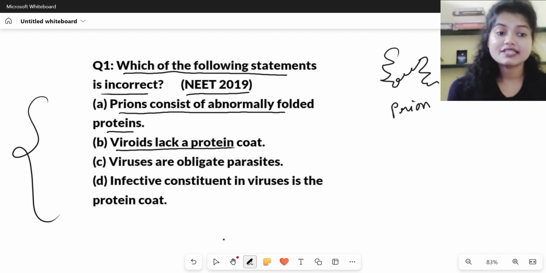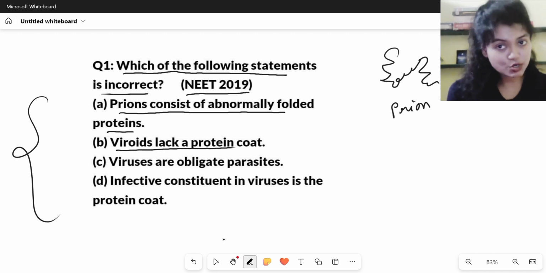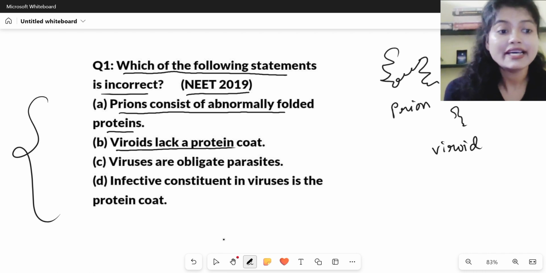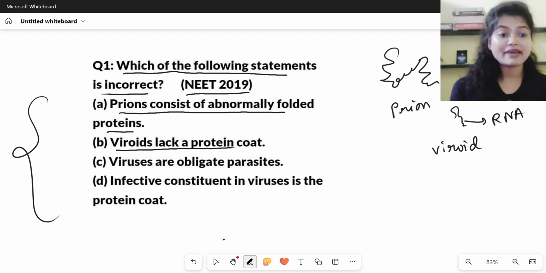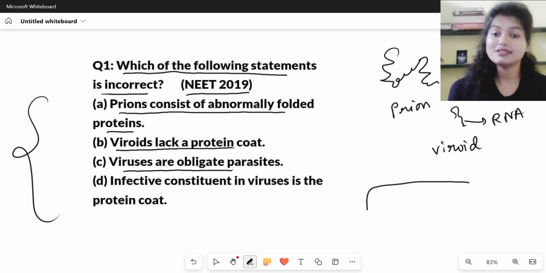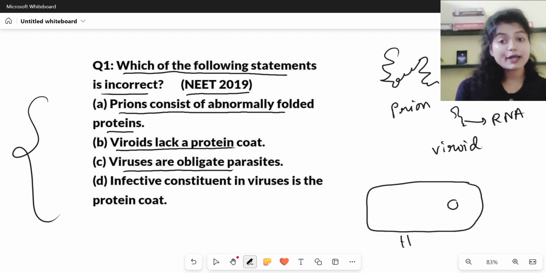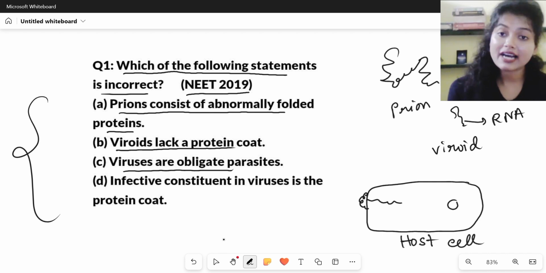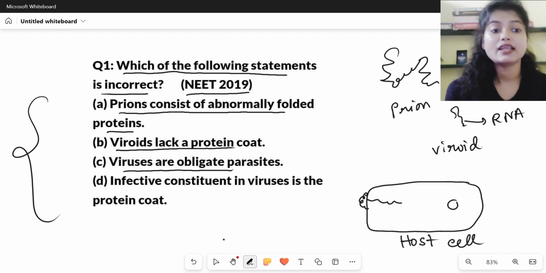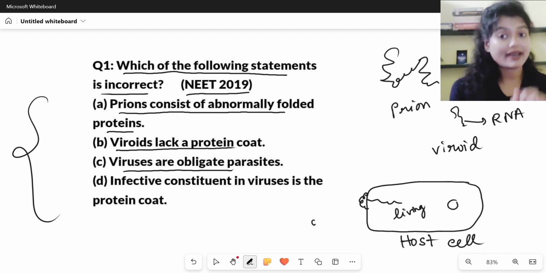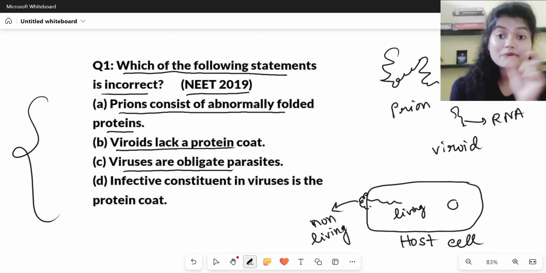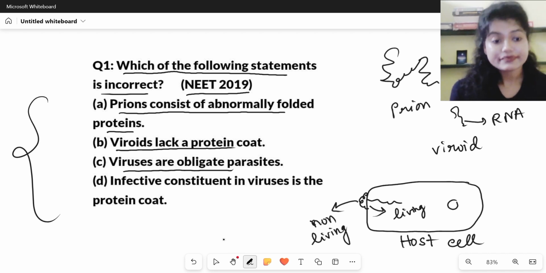The second option says viroids lack a protein coat. This is also correct. We just discussed that viroids have only RNA. They do not have a protein coat. The third option says viruses are obligate parasites. This is also true. We already discussed in the last video that viruses are parasites in the host cells. They can live only inside the host cell. Without that, they cannot survive. They are not even considered living outside a host cell. So they are obligate parasites. Obligate means they must be a parasite, which is correct.